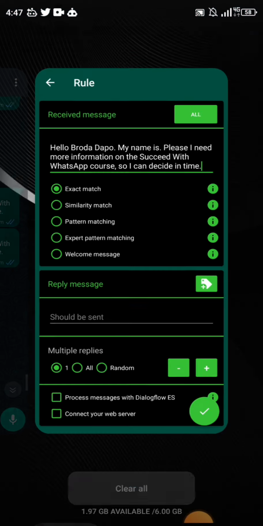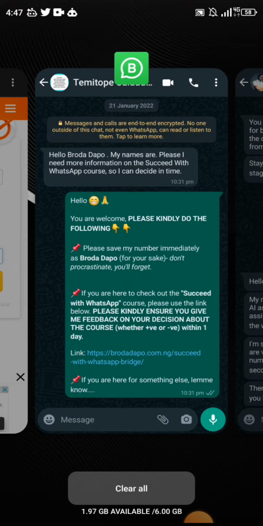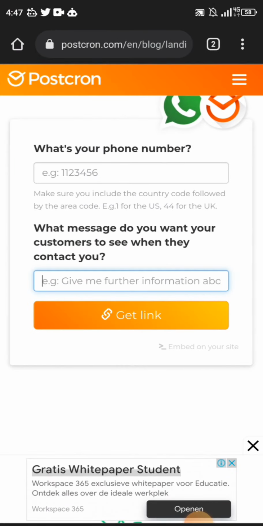Now, one of the reasons why it's important to use a customized message is so that you can know where this person is coming from. It can help you keep track, because if you have several offers running at any place online, and you have your WhatsApp link somewhere, when somebody clicks that link and they come to your WhatsApp and that message follows it and they drop it, you can tell, oh okay, it is from this place, or this is what this person wants. Hope you understand what I'm saying.